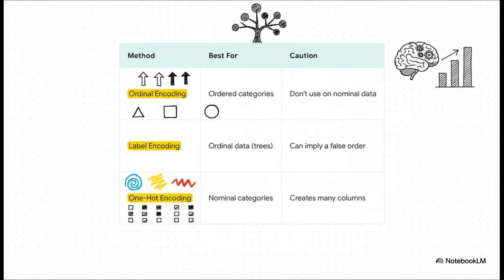And just like with scaling, the right encoding method totally depends on your data. If your categories have a natural built-in order, like small, medium, and large, then something called ordinal encoding works perfectly. But for categories with no order at all, like our colors, one-hot encoding is absolutely the way to go, so you don't trick your model into seeing relationships that aren't really there.